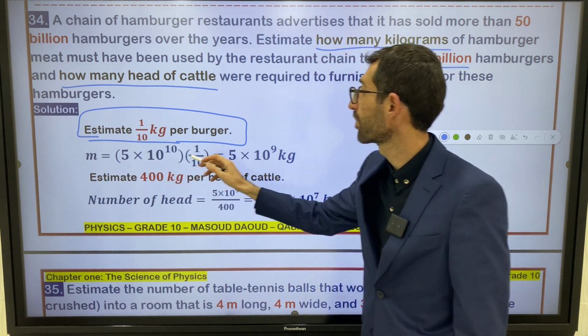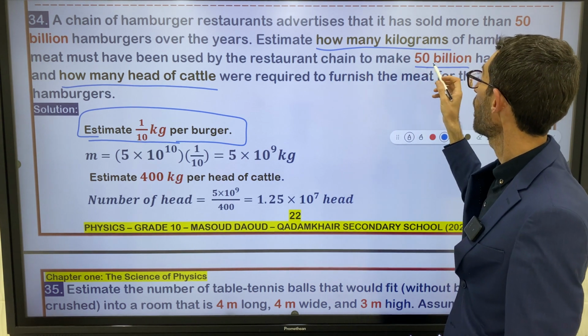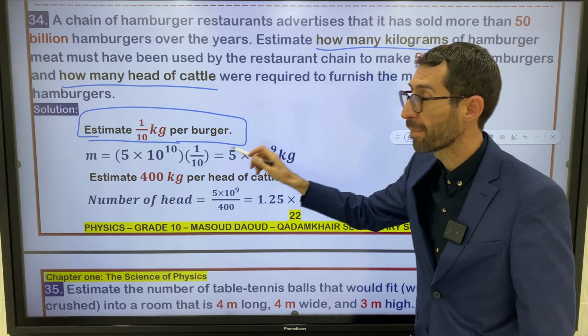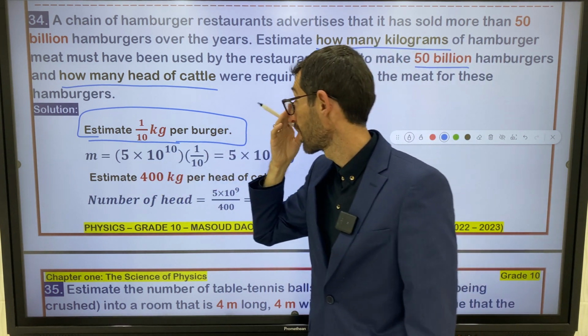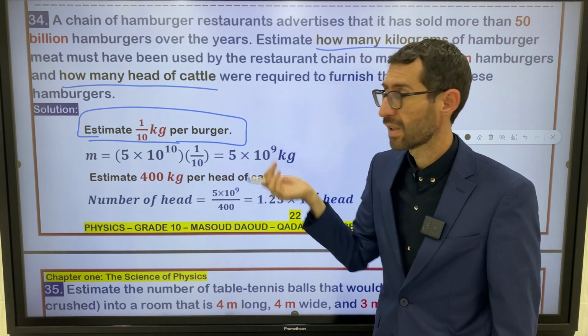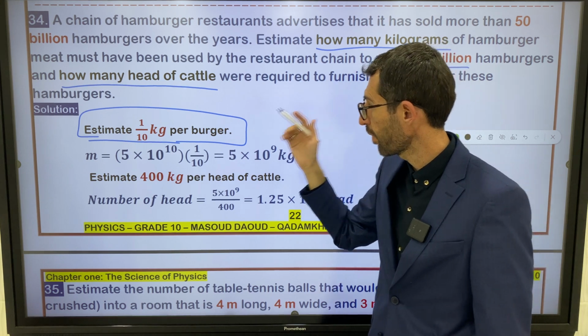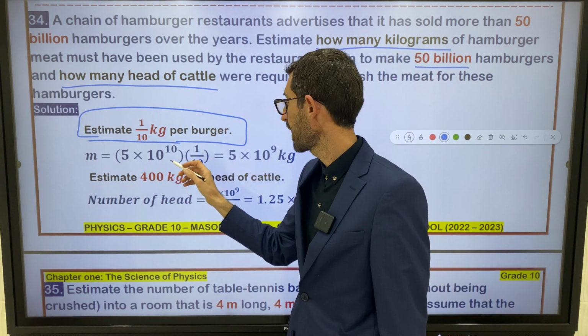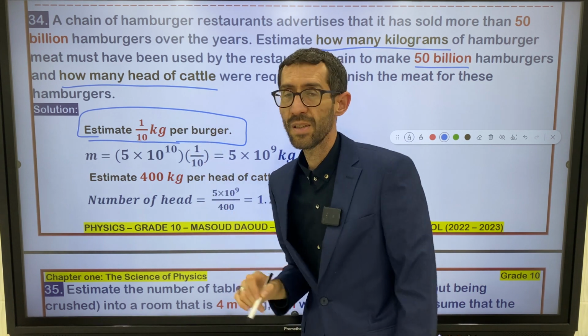This is the number of hamburgers that have been sold before: 5 times 10 to the power 10 multiplied by 1/10 kilogram.